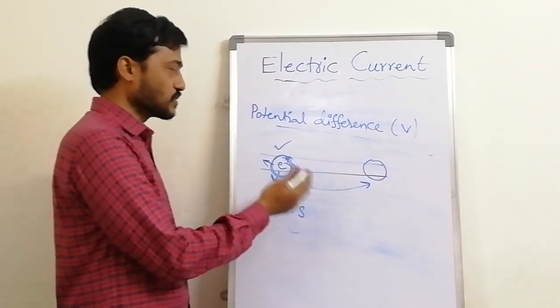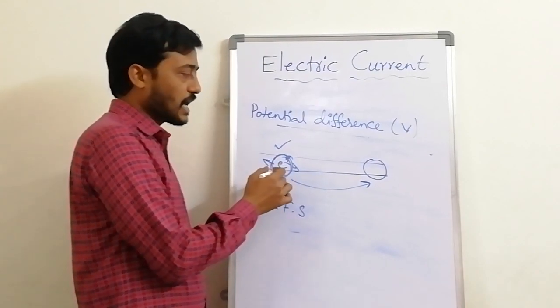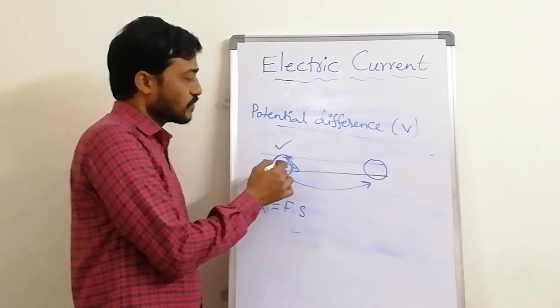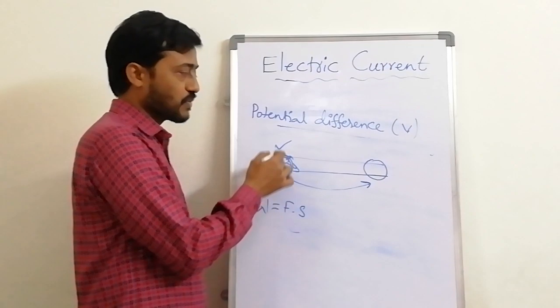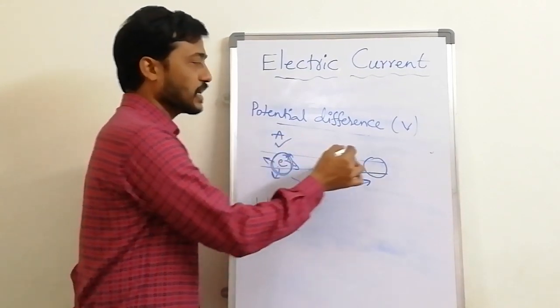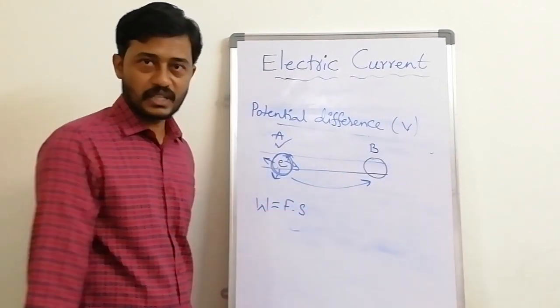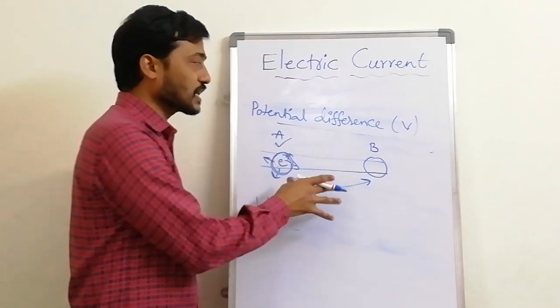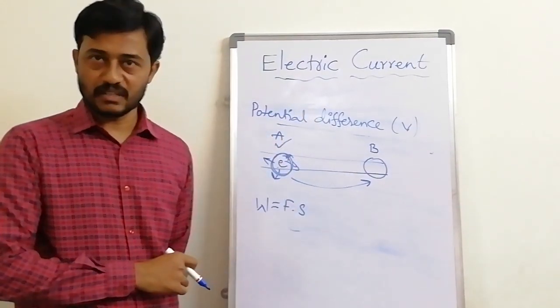Same here, some work has been done by bringing this charge from point A to a point B. Then that work we call a potential difference.